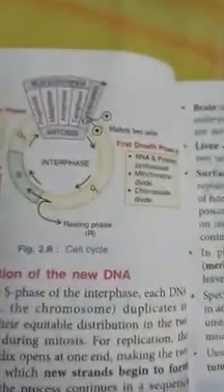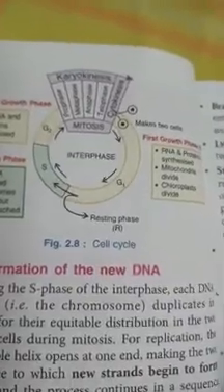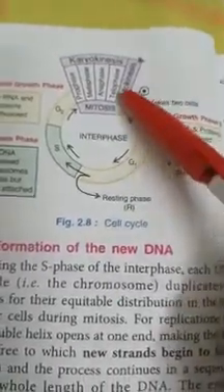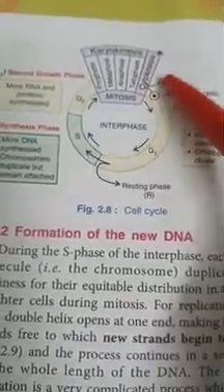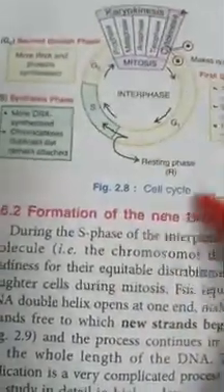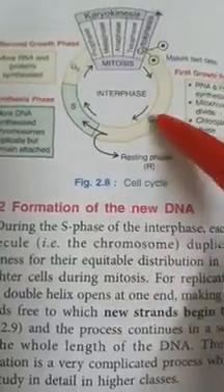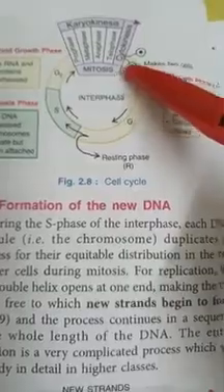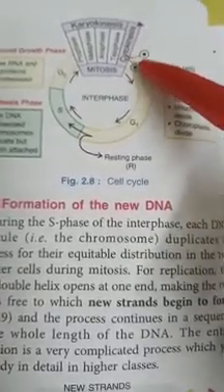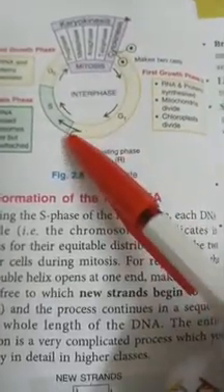Then we have to see the cell cycle by a diagram. It is explained here. One single cell divides into 2 smaller cells. The cell cycle is diagrammatically shown here. You see 2 smaller cells that grow into a larger size.